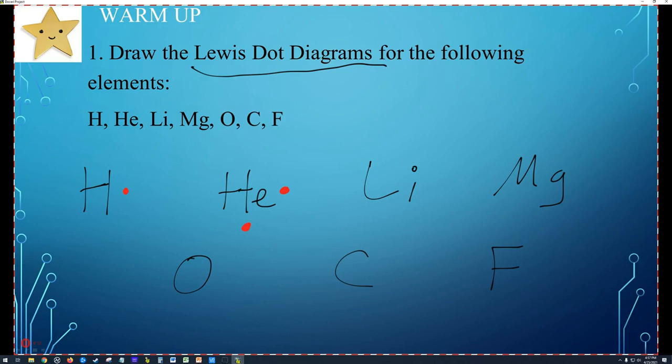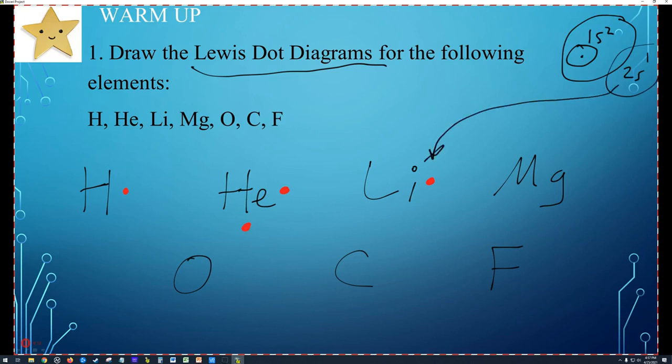All right, lithium is in group 1. Now lithium has 3 protons and 3 electrons. So if we draw a picture of lithium up here, there's his nucleus in the middle. The first shell is the 1s, and there's 2 electrons in there. And then the second shell is called the 2s, and there's 1 electron. So we're only looking at that 2s, and that dot is the electron in the 2s shell. We're not going to draw dots for all of the other electrons because they're inner core electrons, and essentially they don't react with anything. So when lithium goes to react, this outer shell electron is the only one involved in the reaction with other elements.